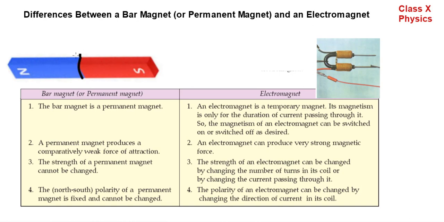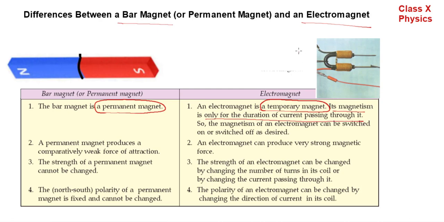In this video, we will know about the difference between bar magnet and electromagnet. Bar magnet is a permanent magnet, whereas electromagnet is a temporary magnet because its magnetism is only for the duration of current passing through it.